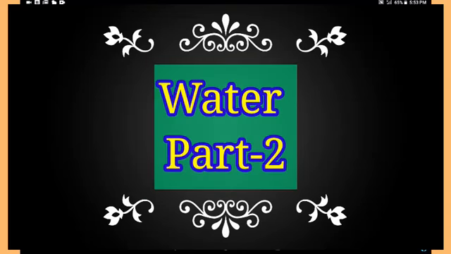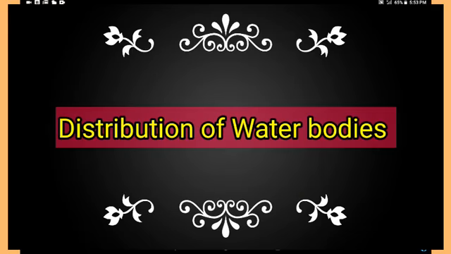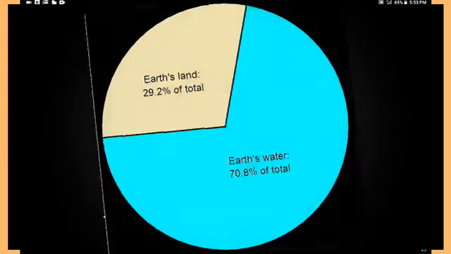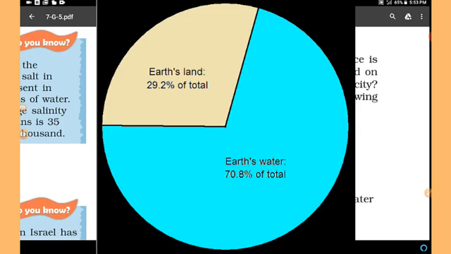Good morning, students. Today we are going to start the second part of the chapter Water, and in this video we'll discuss the distribution of water bodies. So let's start. We all know that 3/4 of the earth's surface is covered by water.